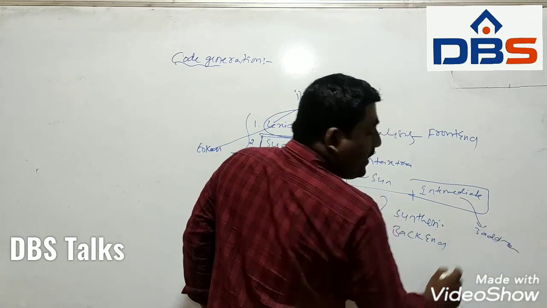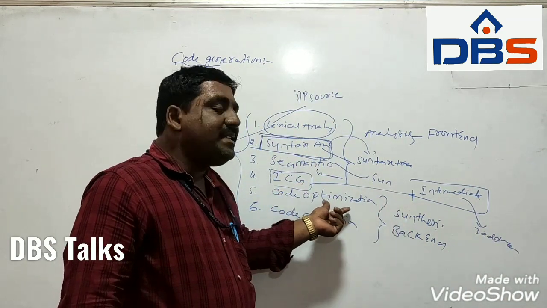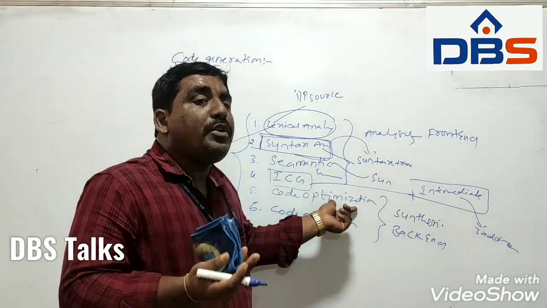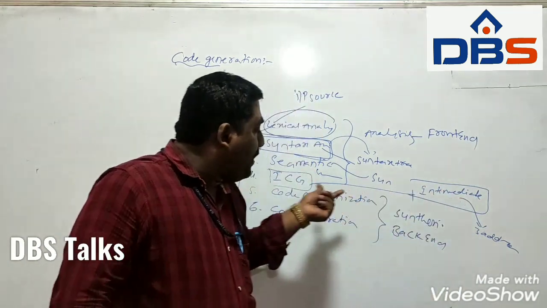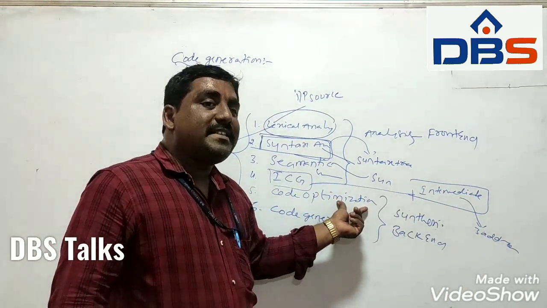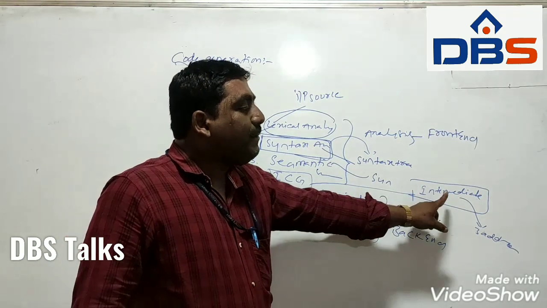For the code optimization phase, the input is the same 3 address code. That means intermediate code is the input for the code optimizer, and the output of the code optimizer is also intermediate code.